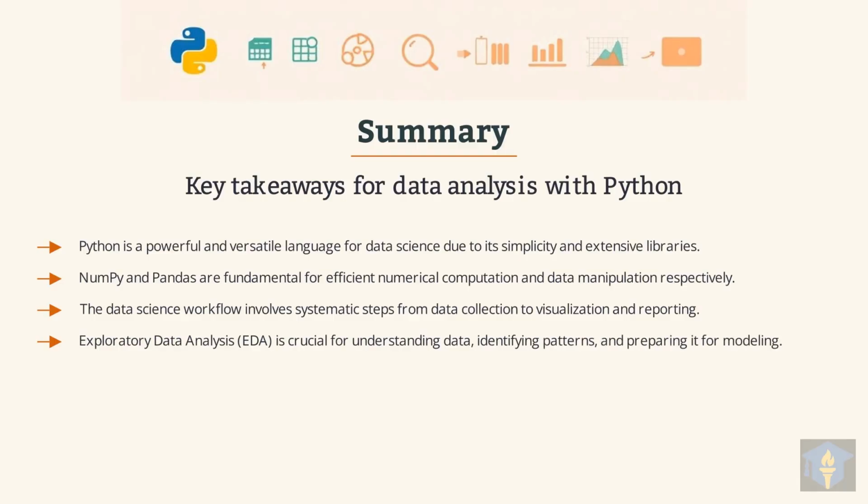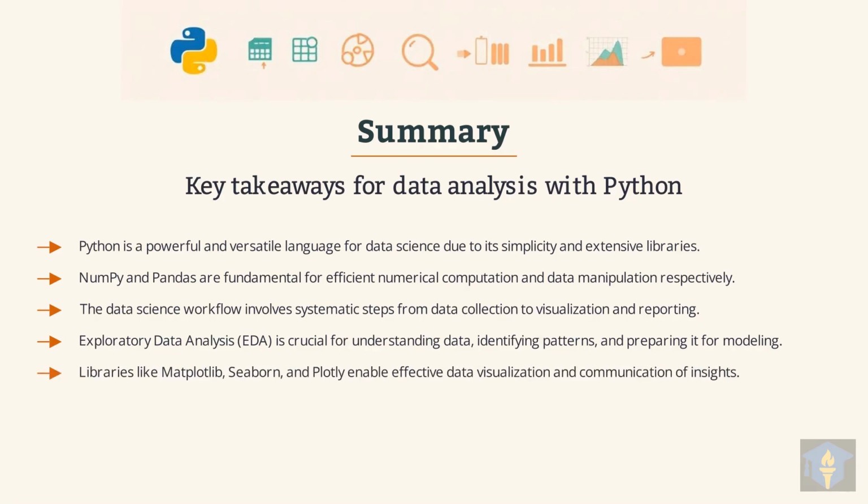Exploratory data analysis, or EDA, is crucial for truly understanding your data, identifying patterns, and preparing it for modeling. Libraries such as Matplotlib, Seaborn, and Plotly are essential for effective data visualization and clearly communicating your valuable insights. Finally, remember that hands-on coding with Python libraries is absolutely essential for developing practical data analysis skills.